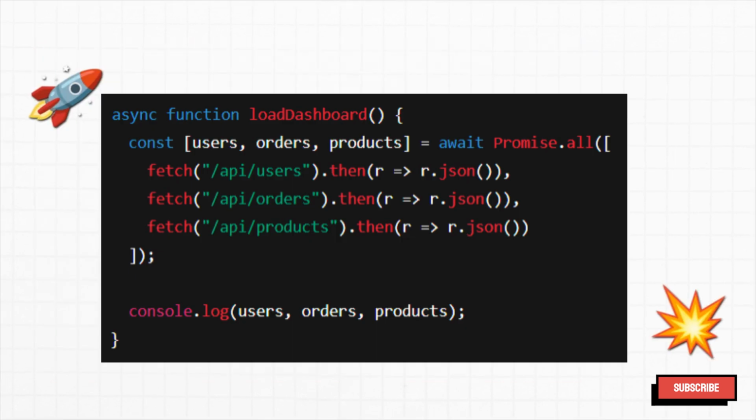And here's a textbook example. You know, you're trying to load a dashboard. To even show the page, you need the user data, you need their orders, and you need the product info. Promise.all is perfect because it fetches all of that at once, which is way more efficient. But you see the trade-off, right? If that getProducts API call fails for whatever reason, the whole thing comes crashing down.